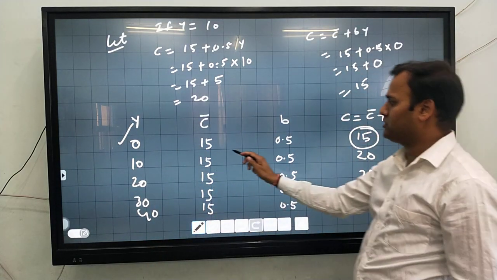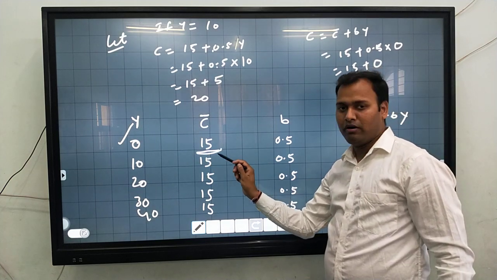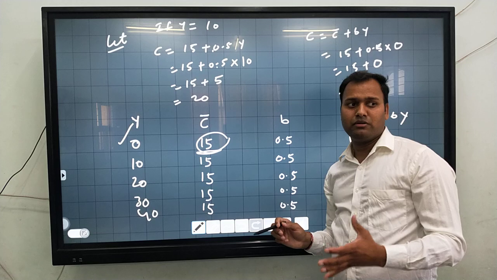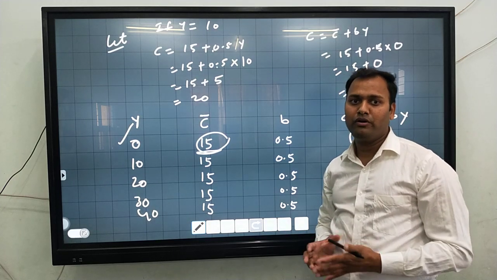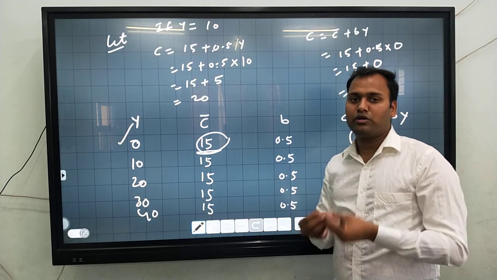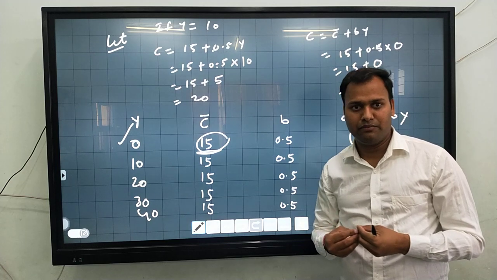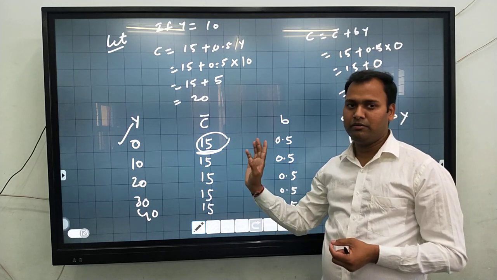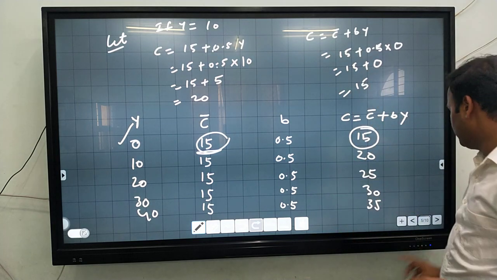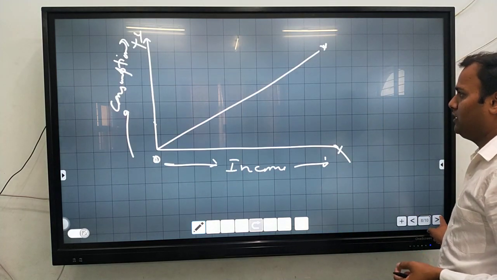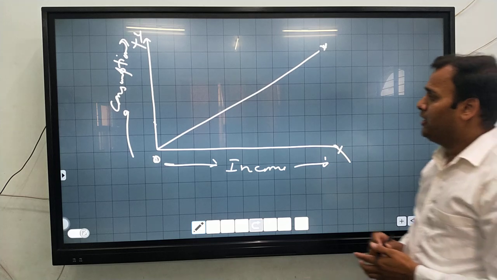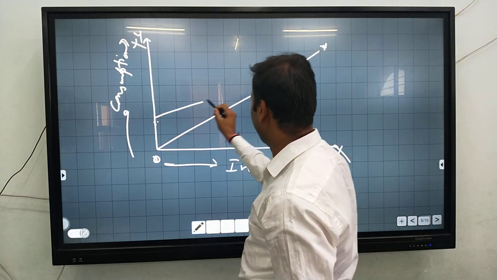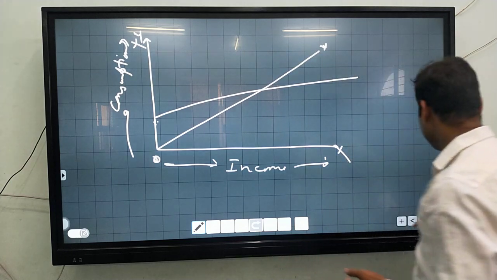When income is 0, the consumption is 15, because autonomous consumption is incurred. Suppose my income is 0, but we need to consume something for survival. That is the consumption expenditure when the income is 0, and it is fixed throughout the income levels. Now the consumption starts from where? From 15.